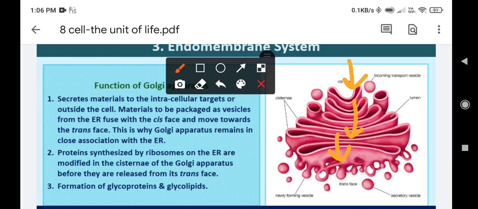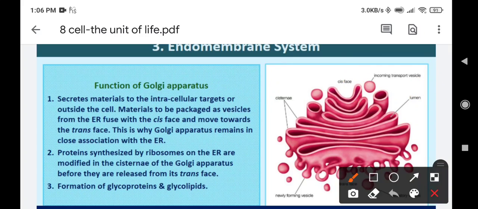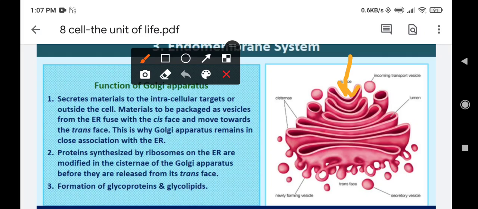We know that the Golgi apparatus is always found near the endoplasmic reticulum. Like we do in factories, materials come to the cis face, fuse with it, and move inside towards the trans face. They are then packaged and modified into vesicles, and they are ready for transport. Just imagine these are vehicles which will now take them either into the cell or outside the cell.